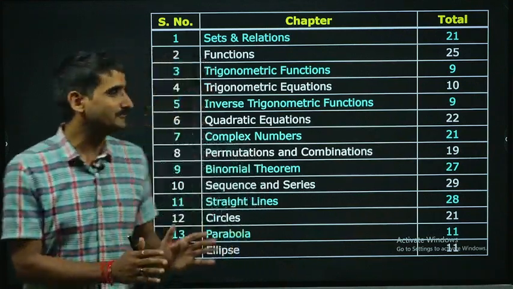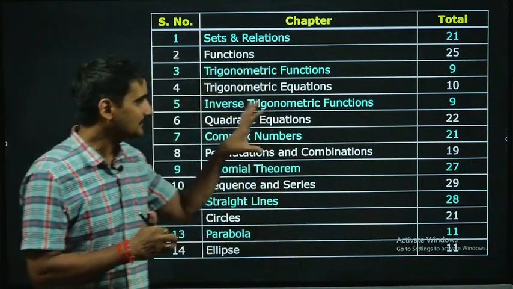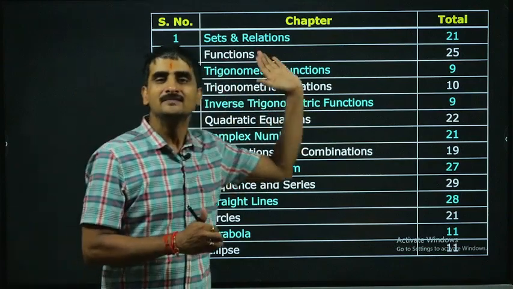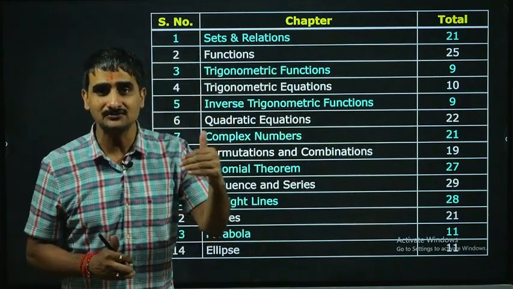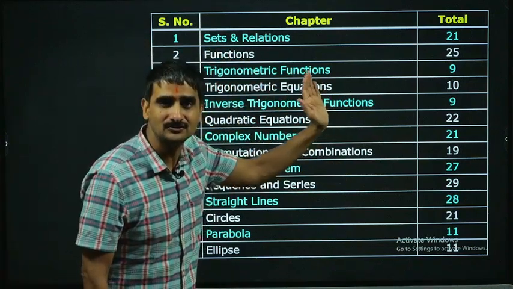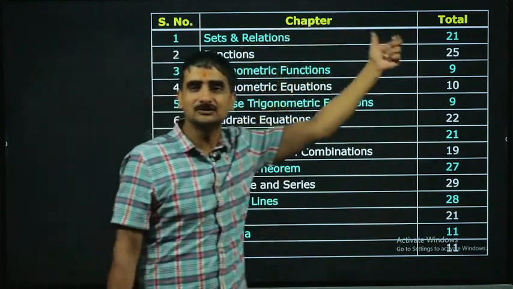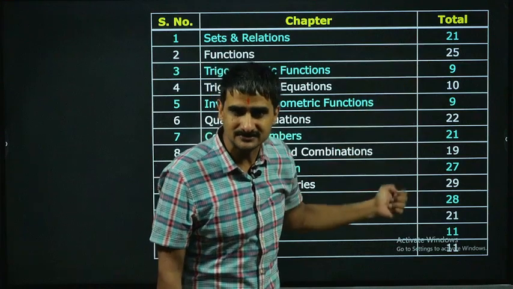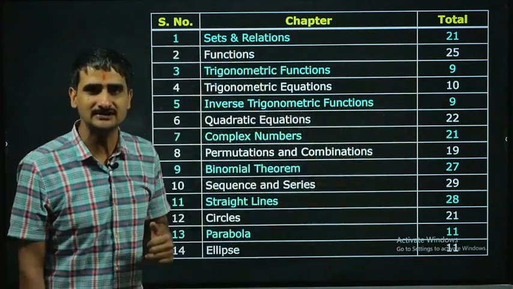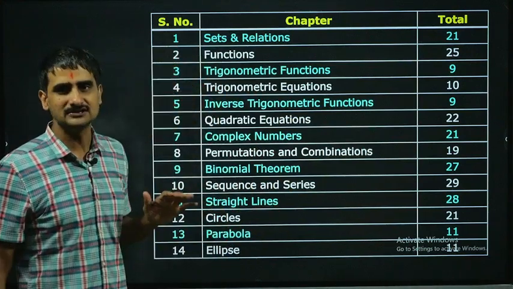So this video is particularly for those students. As you can see here, I am going to tell you the high weighted chapters on the basis of the 2024 and 2023 papers. These are the chapters and the total number of questions that had been asked in the last year's IIT JEE Mains paper, both the sessions including all the shifts.